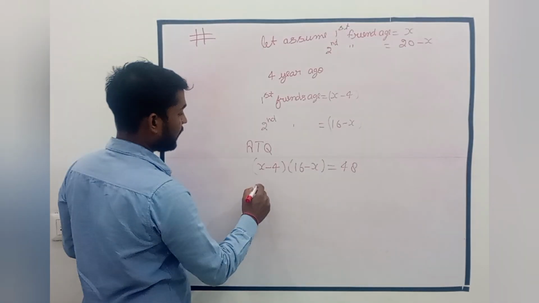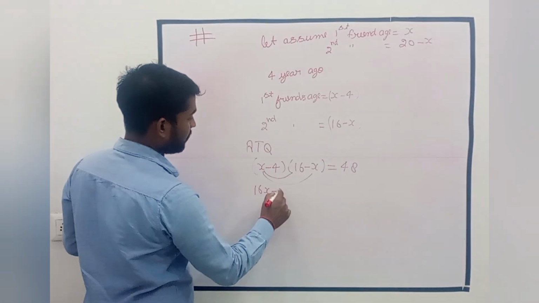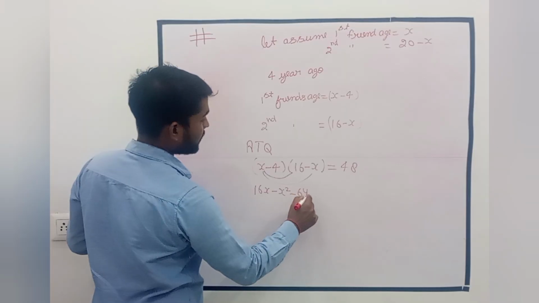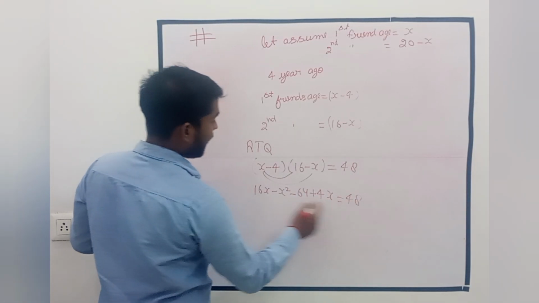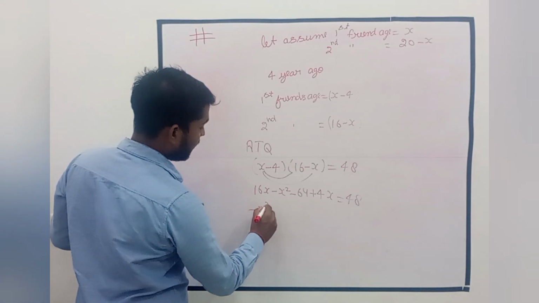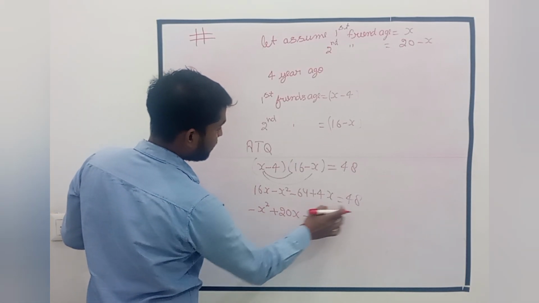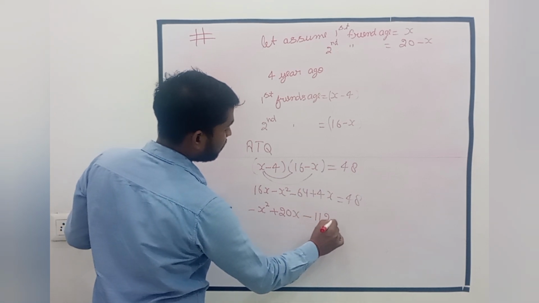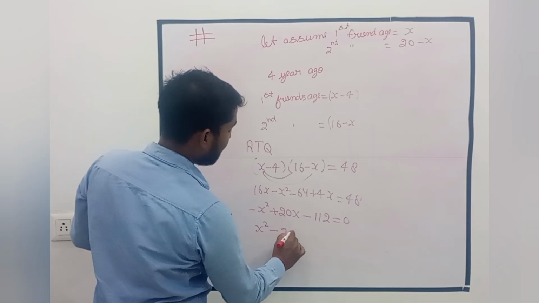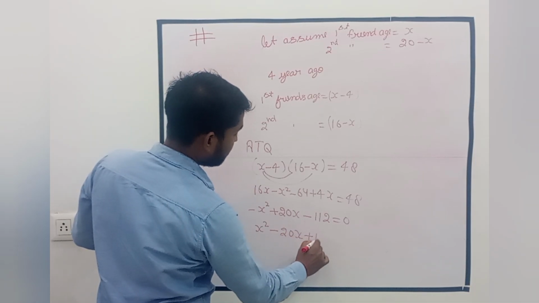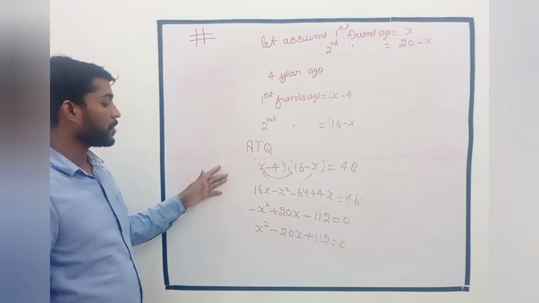And we will form the quadratic equation, and we will multiply this. This is 16x minus x square minus 64 plus 4x equal to 48, and we will form the quadratic equation, x square minus 20x plus, we will substitute this, 112 equal to 0, and we will multiply by minus 1 to complete the equation, and they are asking whether this concept is possible or not.